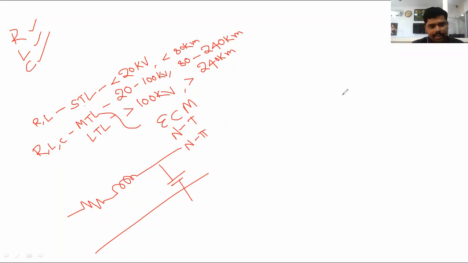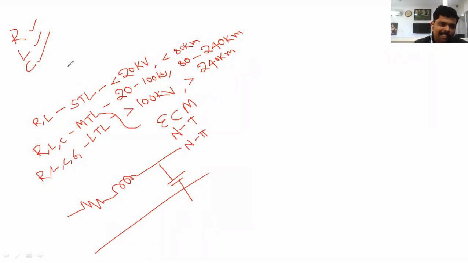But another one is the long transmission line. In the long transmission line, the parameters available are resistance, inductance, capacitance, and another one is the susceptance, which is represented by G.